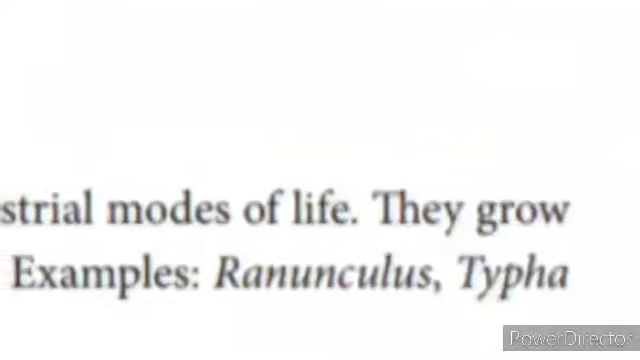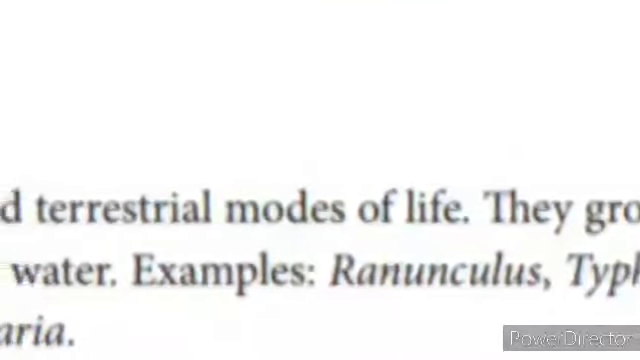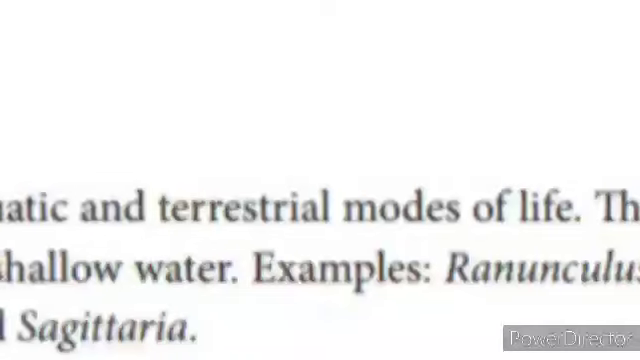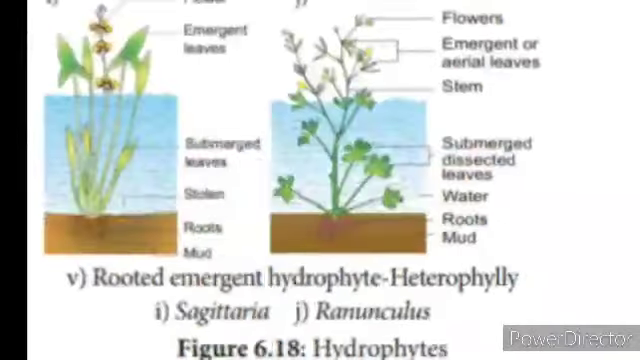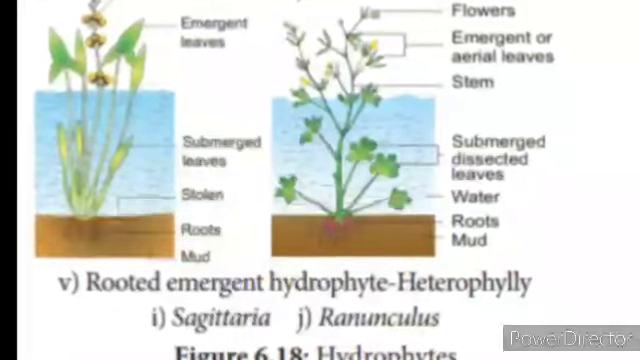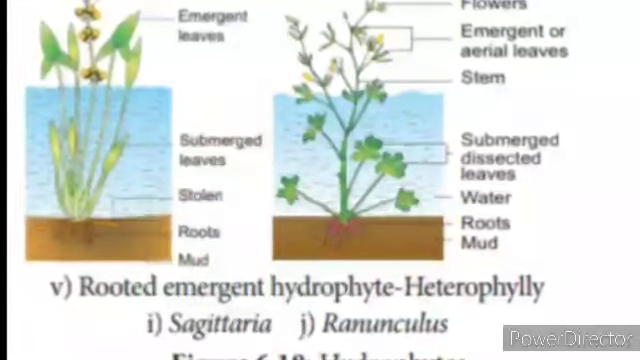And the last type, amphibious hydrophytes, are otherwise known as rooted emergent hydrophytes. These plants are adapted to both aquatic and terrestrial modes of life. They grow in shallow water. Example: Ranunculus, Typha, and Sagittaria.